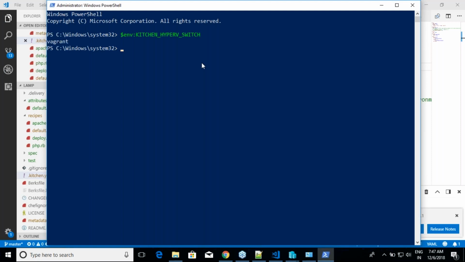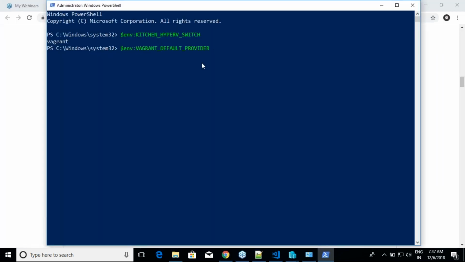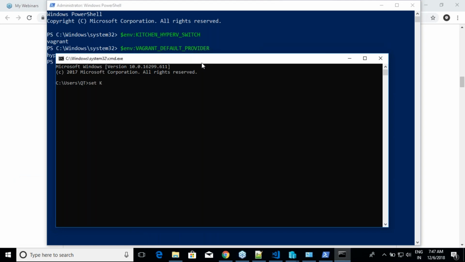Okay, so this is a PowerShell command to print those variables. And what was the other thing? Vagrant default provider, right? Yeah, so if you want to check your environmental variables, you have to use this in PowerShell, or else go to your command prompt and then say set k or set v or set k. So it will try to show all the environmental variables whose name starts with k, whose name starts with a. You can use any one of these approaches.